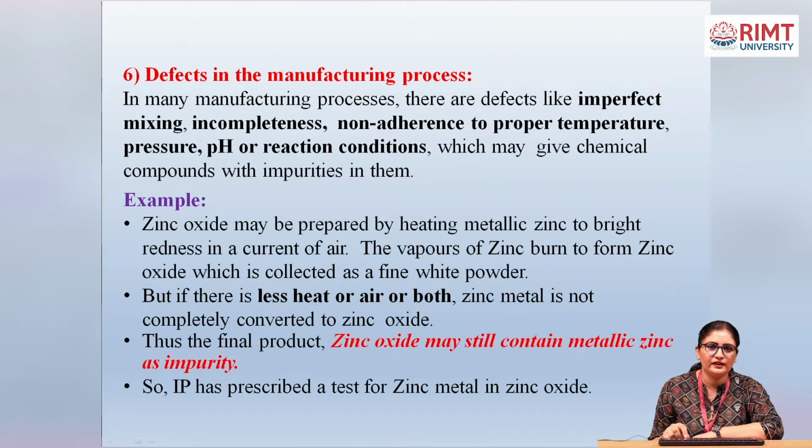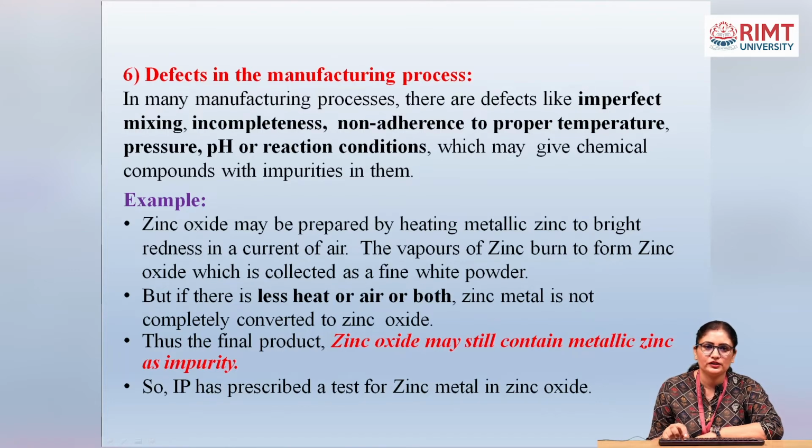Next one is the defects in the manufacturing process. In many manufacturing processes, there are defects like imperfect mixing, incompleteness, or non-adherence to the proper temperature, pressure, pH or reaction conditions, which may give chemical compounds with impurities in them.